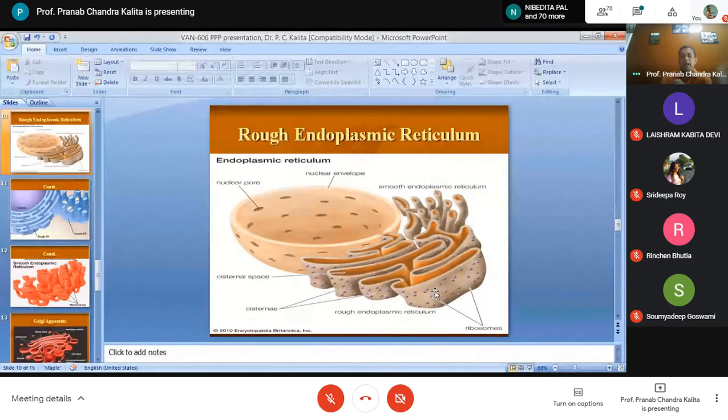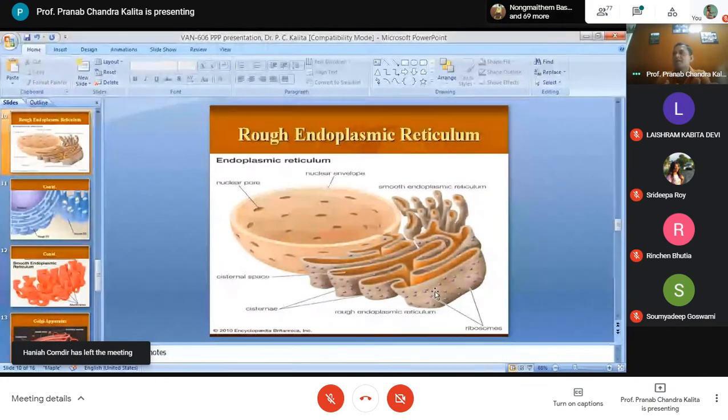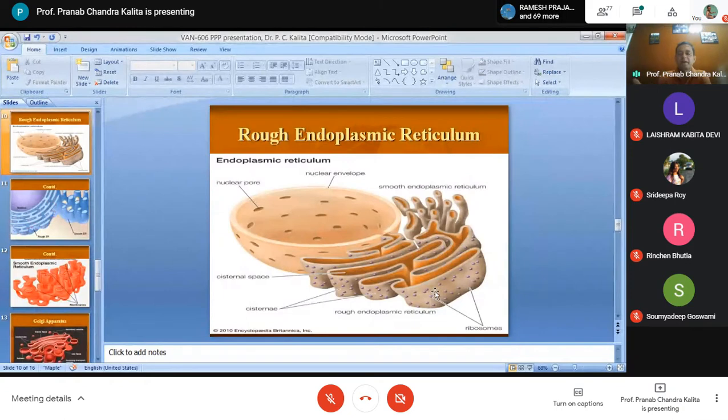They are rough due to the attachment of these ribosomes, and pertaining to the functions of the ribosomes, they are present in larger numbers in cells that mainly perform protein-secreting functions. That means the main function of the rough endoplasmic reticulum is the synthesis of protein.